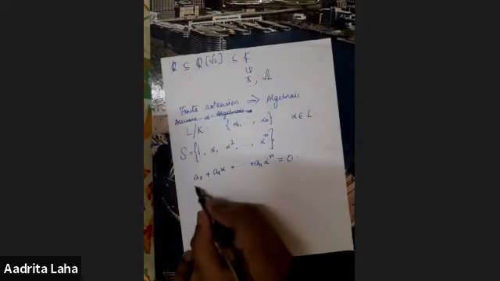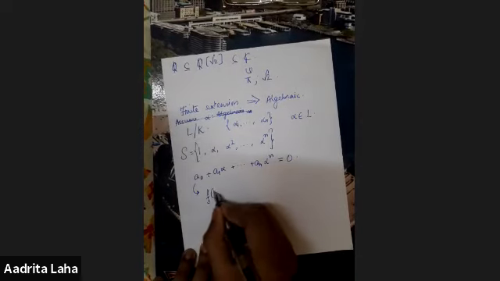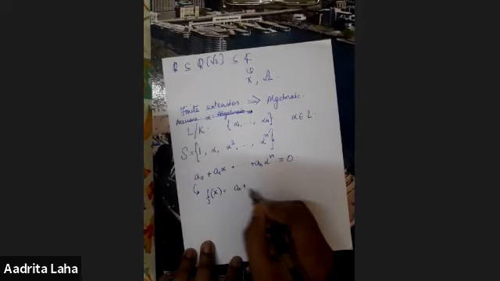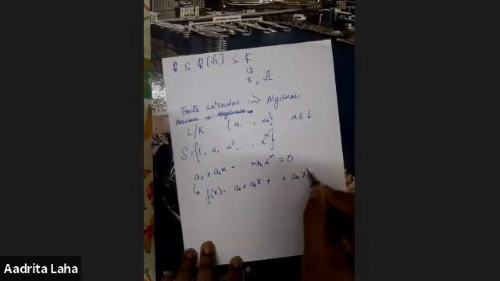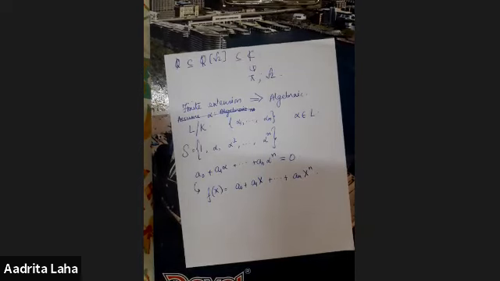And we can write this as the polynomial f(x) equal to a naught plus a1 x plus up to an x to the power n. And alpha is a root of this polynomial. So we have one polynomial such that f(alpha) is 0, and this is a finite degree polynomial, and hence alpha is algebraic.